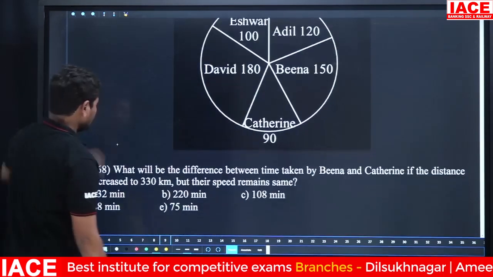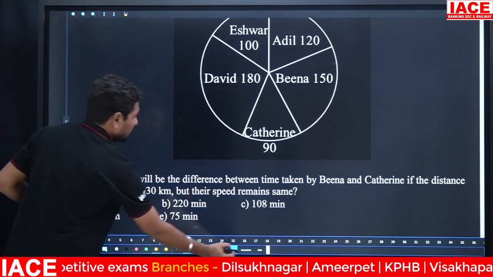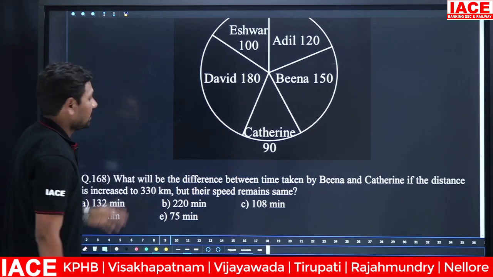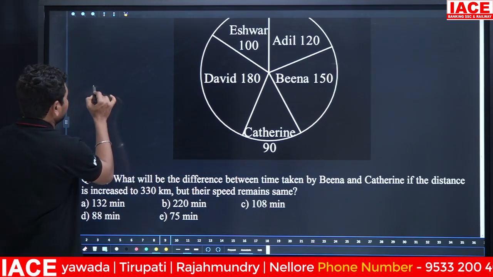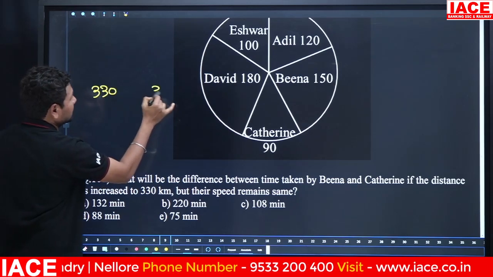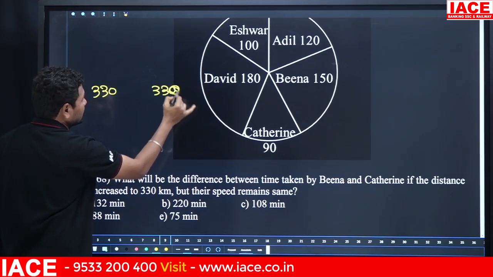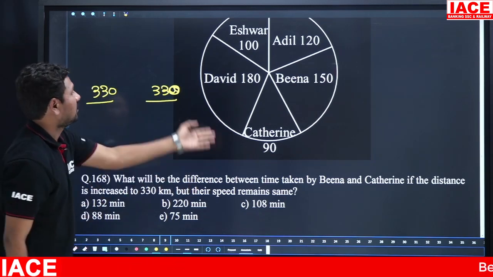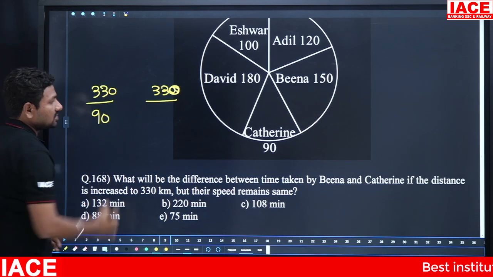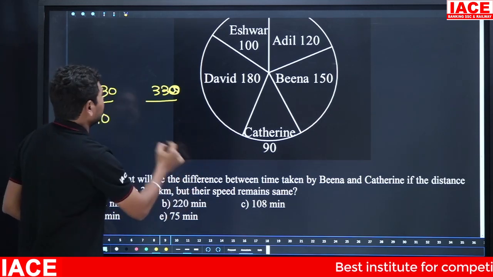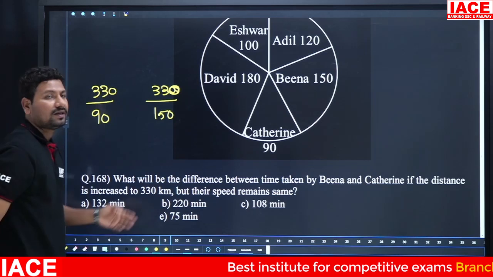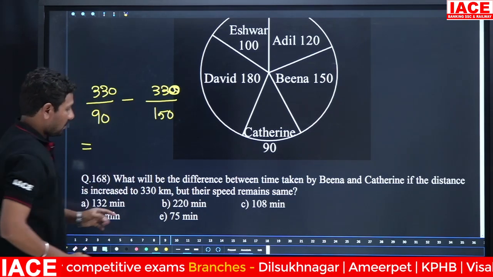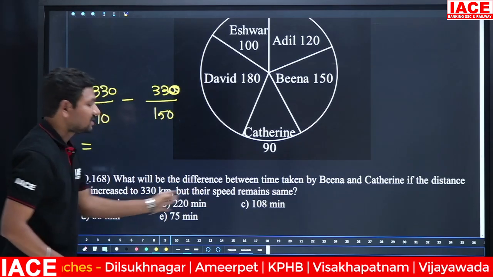Next, what will be the difference between time taken by Beena and Catherine if the distance increased to 330 kilometers? Initially, as per the data it was 300, but now it is mentioned as 330 kilometers. Catherine will take 90 kmph. Beena will take 150 kmph. Then we have to take the difference. Here you can observe the options are all in minutes.